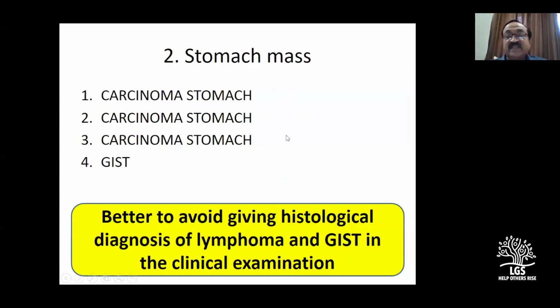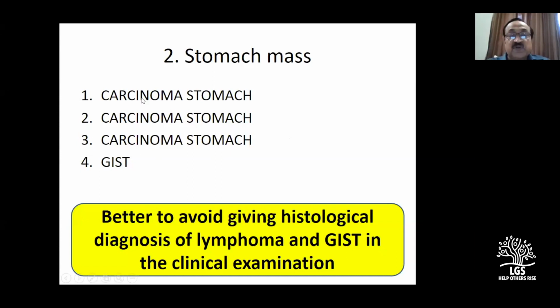What should I say, sir, in the exam? My first diagnosis is carcinoma stomach. What is my differential diagnosis? Please remember, it is a straightforward case. If they ask you what other mass, please do not go on answering GIST or lymphoma as a diagnosis for stomach. Don't say lymphoma of the stomach. Don't say GIST of the stomach. These are not very common tumors, very rare. So the examiner may get upset and say, you know, the histological diagnosis.